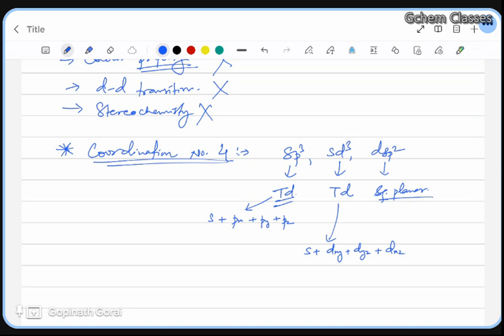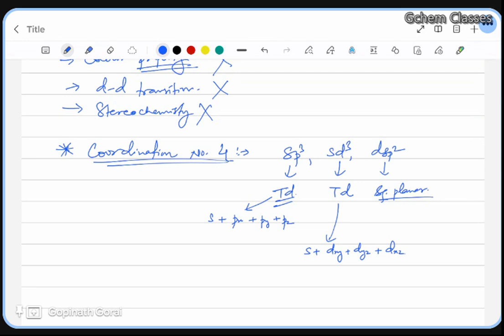If you know that, then you will understand why we are choosing these d orbitals. Can you confirm whether you know the orbital diagram of dxy, dyz, dxz, and then dx2-y2 and dz2? If you don't know, then I will draw it out over here.